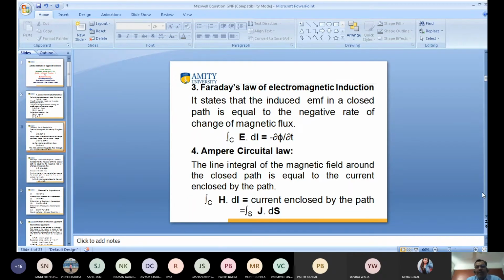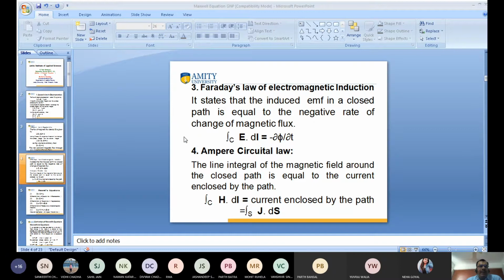Faraday law of electromagnetic induction. It states that the induced EMF in a closed path. This is a closed path. E dot dl. This is dl; dl means line integral. This is the closed integral. E is the electric field intensity.